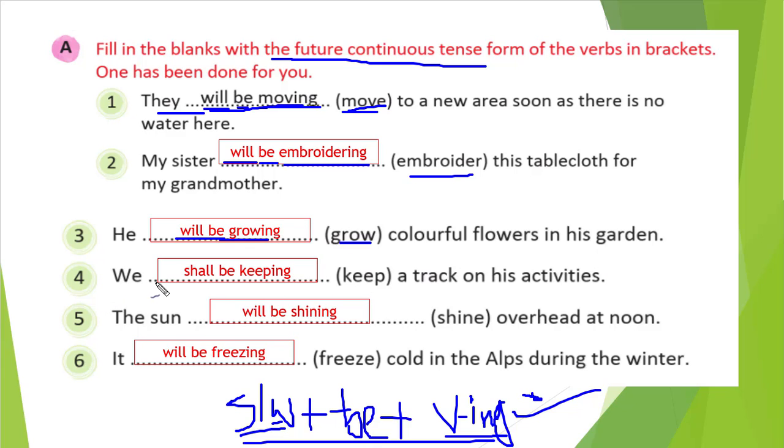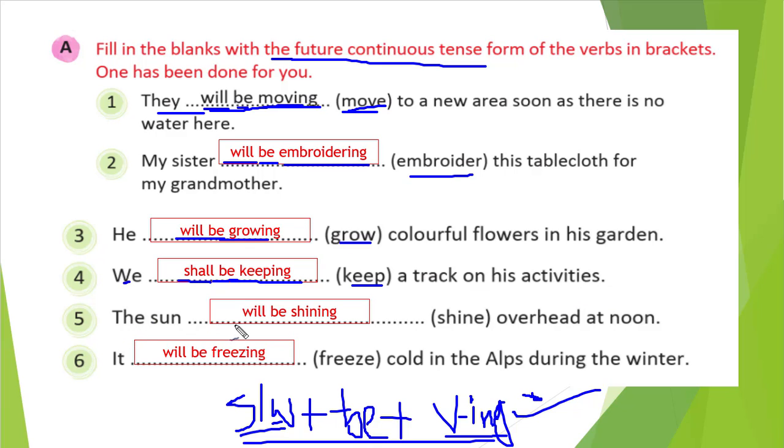Similarly, the fourth one, you see we. When we is there, we will use shall. I already taught you, when I and we are there, we will use shall. So we shall, then be as it is, and keep is the verb, so we will write it with ing, that is keeping. So we shall be keeping a track on his activities.